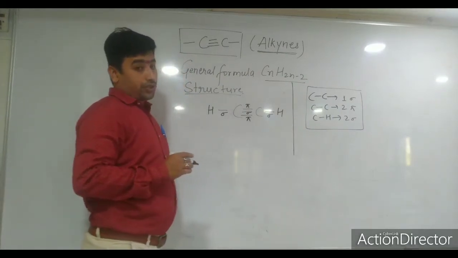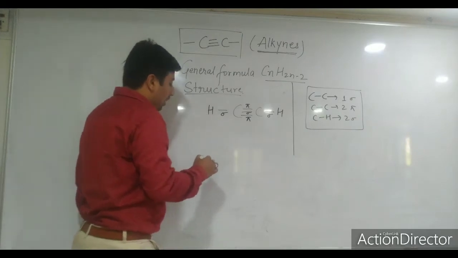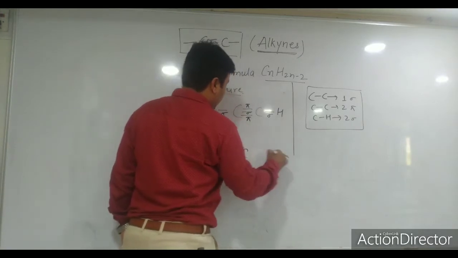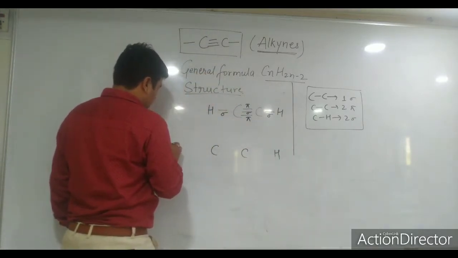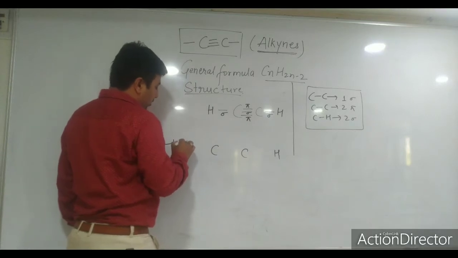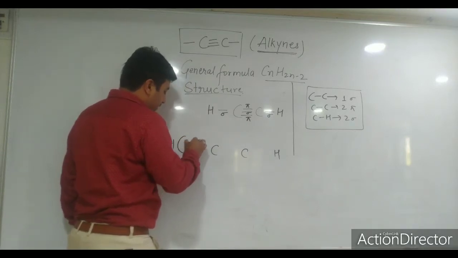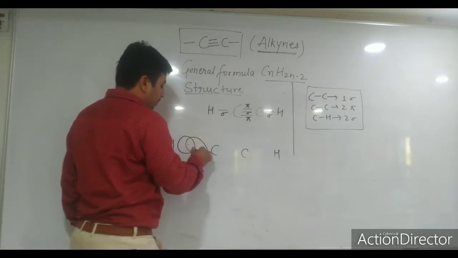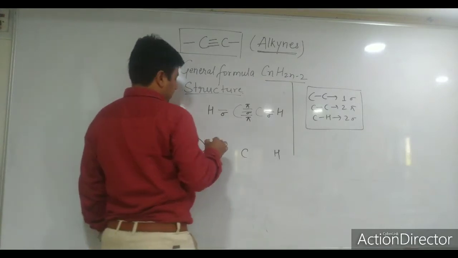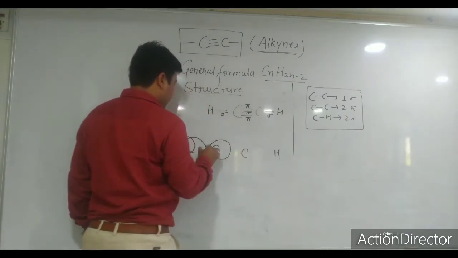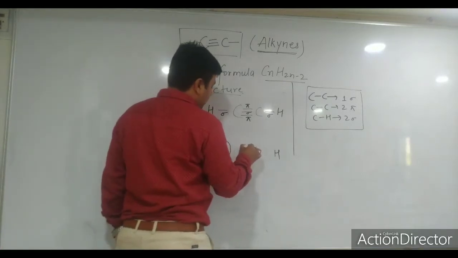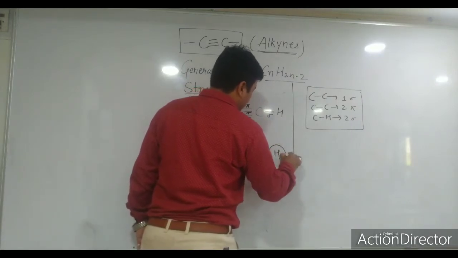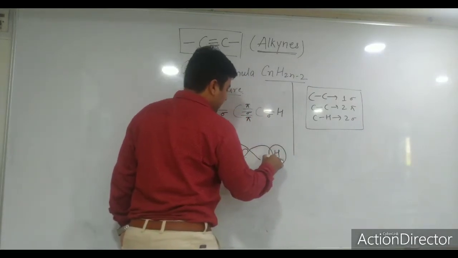But this is not sufficient. Here you have to draw the structures of carbon and hydrogen. As you know, hydrogen has a spherical structure, and here it is a p block element, and p block elements have a dumbbell structure, and s block elements have a spherical structure.